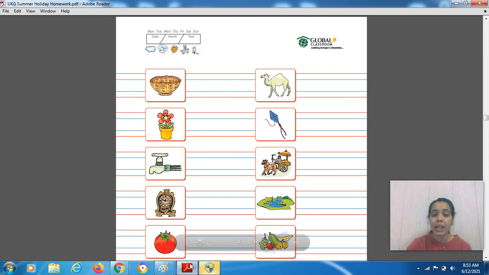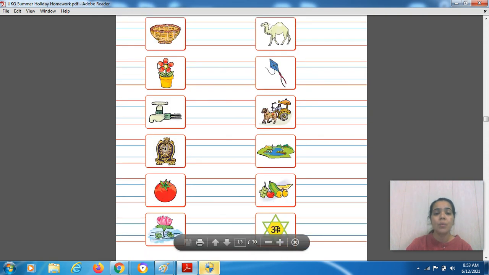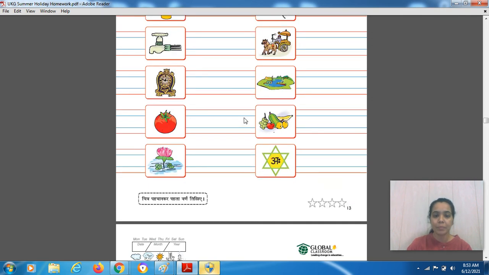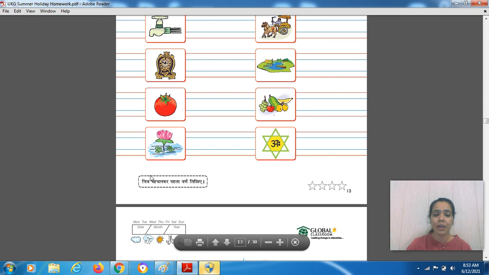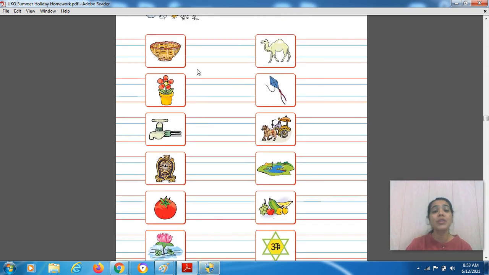Okay, in the same way you have to one by one see these चित्र and write the given word over here. Okay, let's see what is written over here. चित्र पहचान कर पहला वर्ण लिखिए. तो आपको क्या करना है? आपको पूरा शब्द नहीं लिखना है, आपको पहला वर्ण. जैसे suppose ये क्या है?